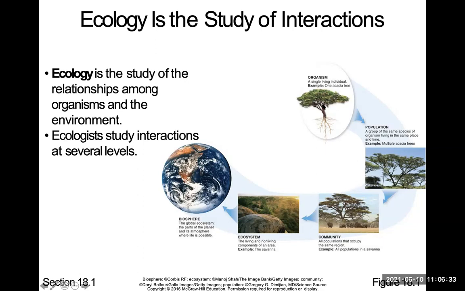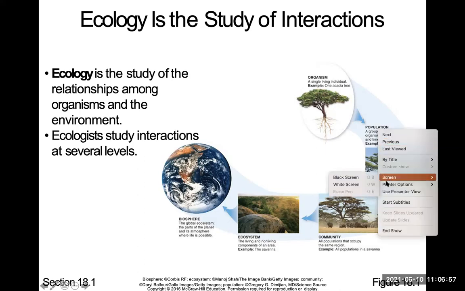Here is this population. This chart here is showing you the organism, which is this tree here. A population is a group of organisms. So this is an acacia tree. This is one acacia tree, that's an organism. And a group of these acacia trees is going to make a population.